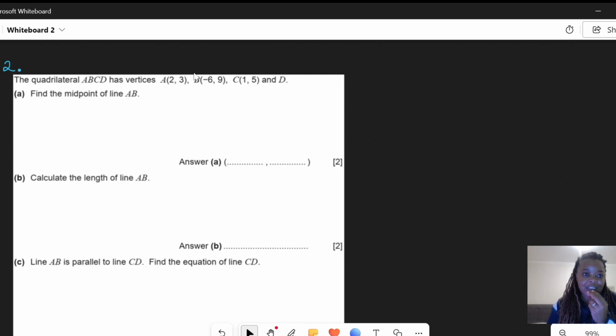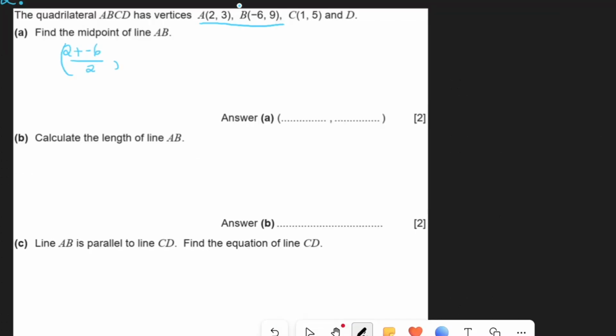So in A they said, find the midpoint of AB. So it means we are looking at these 2 points because this is A and B. So what are we going to do? We know by now that to get the midpoint, we add the x coordinates. So we'll say 2 plus negative 6, and we divide it by 2 to get the x coordinate, and for the y coordinate we are going to add the y's, so it's 3 plus 9 divided by 2.